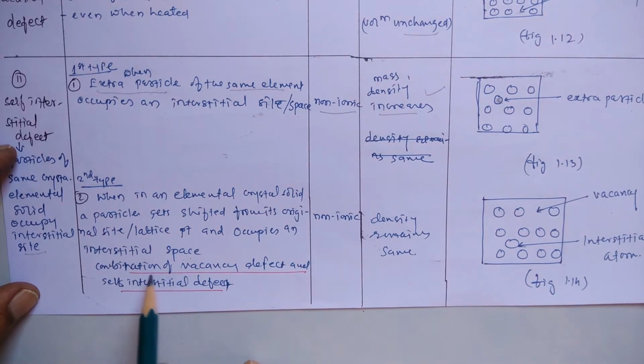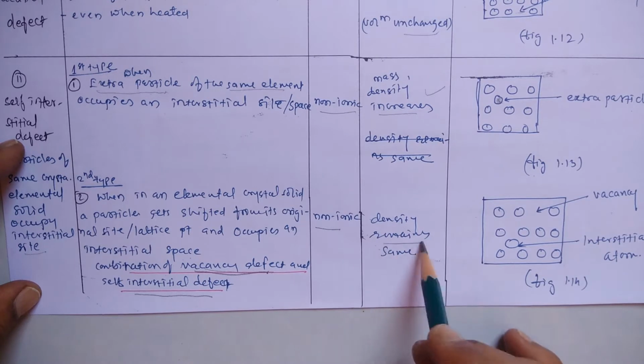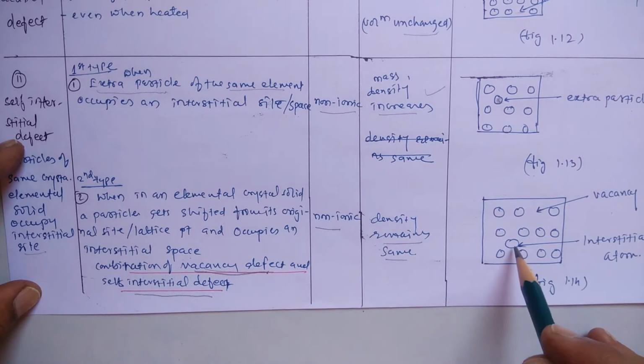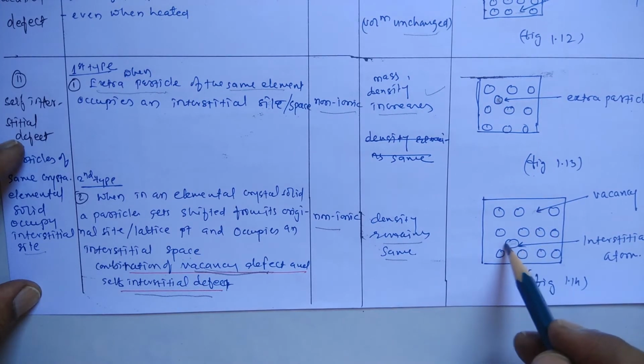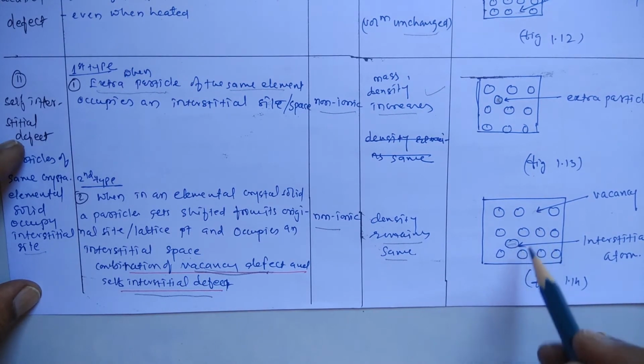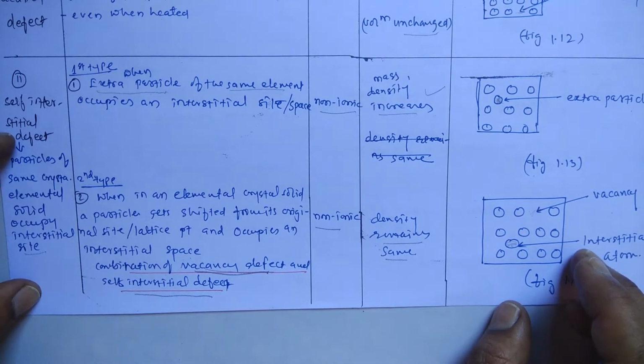And here two types of cases occur, that is vacancy defect as well as interstitial defect. This defect creates a vacancy too. This type is observed in the case of non-ionic compounds, and density remains the same because the particle which occupies the interstitial position is of the same crystal, leaving its regular site. This is the regular site and this is the interstitial position, which is occupied by the same atom, the interstitial atom. So these are the two types we have seen, vacancy defect and self-interstitial defect.